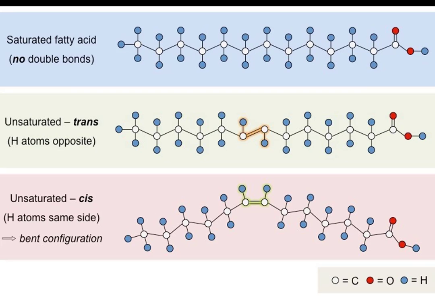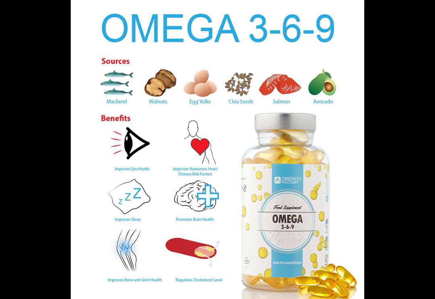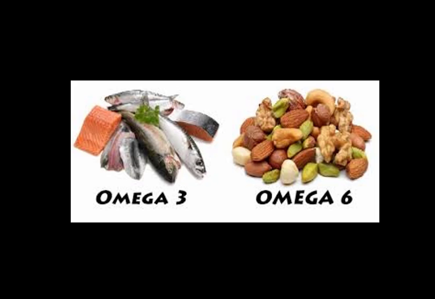Then we have fatty acids. Some omega-3 and omega-6 fatty acids are essential in the diet because they cannot be synthesized by the body. They are needed throughout the body, but the development of the brain and the eye involves large quantities.